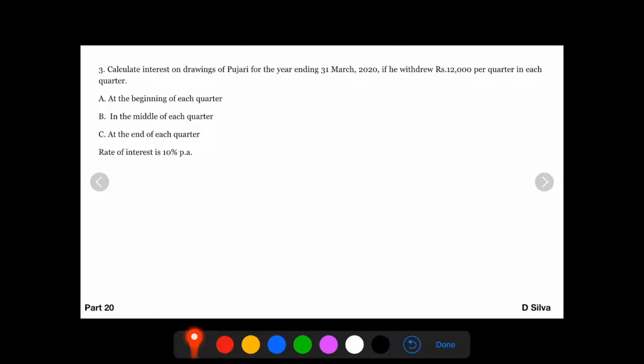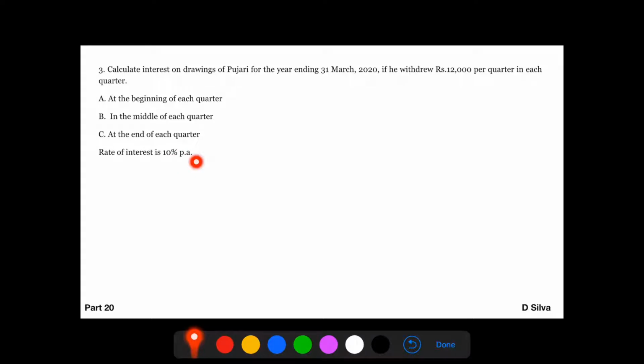Yes, students. Question number 3. Calculation of interest on drawings of Pujari for the year ending 31st March 2020 if he withdrew rupees 12,000 per quarter in each quarter. A. At the beginning of each quarter. B. In the middle of each quarter. C. At the end of each quarter. Rate of interest is 10% per annum.